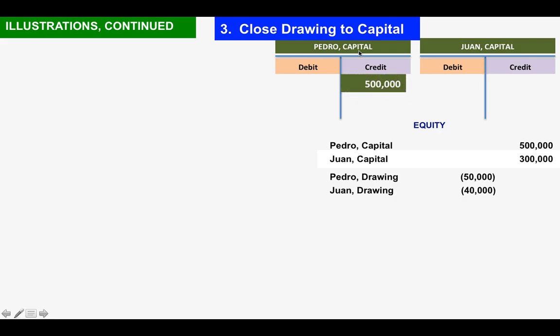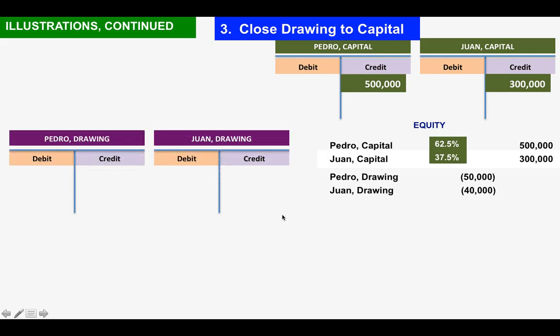So here, for Pedro, you have the 500,000. For Juan, you have the 300,000. And let us also look at the T account of the drawing. You have the ratio here. The T account of the drawing will be a reduction of the capital.